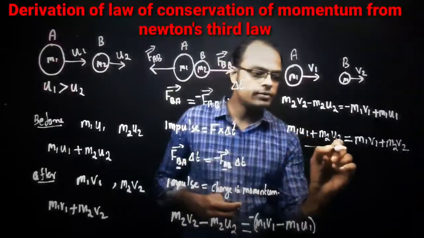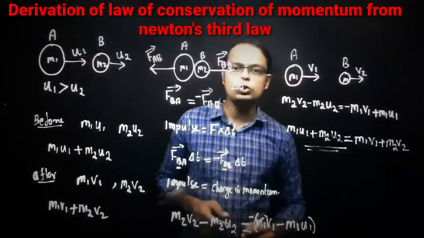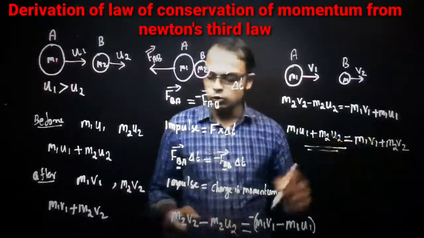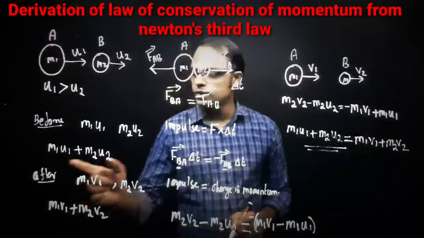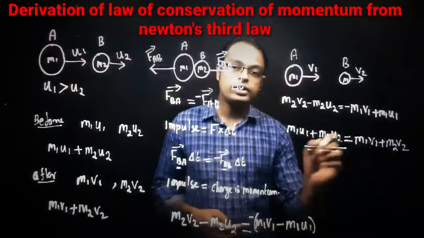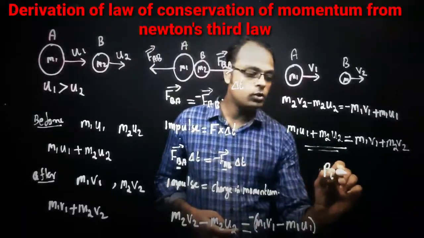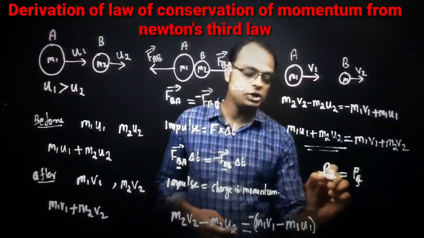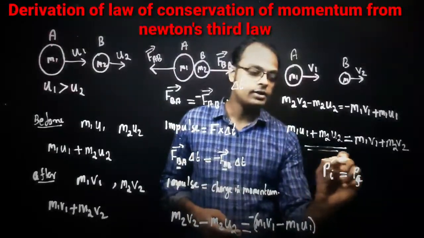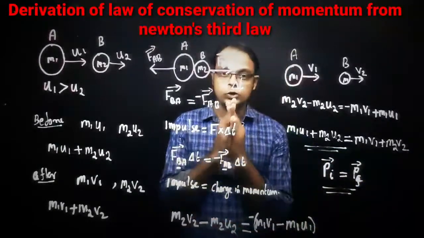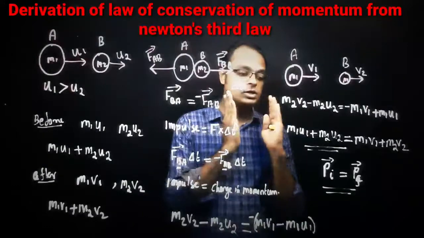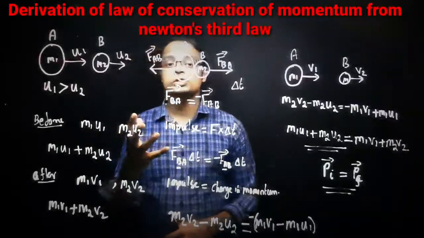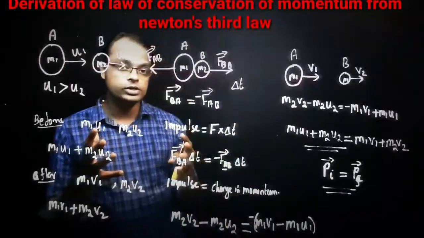So what have we concluded here? M1 U1 plus M2 U2, that is the total momentum before collision, right? M1 V1 plus M2 V2, that is the momentum after collision, right? So what we have proved here: momentum before collision is equal to momentum after collision. P initial is equal to P final. So what is the conclusion? According to Newton's third law, the total momentum before collision is equal to the total momentum after collision. So in this case, we can prove the conservation of momentum, the law of conservation of momentum.